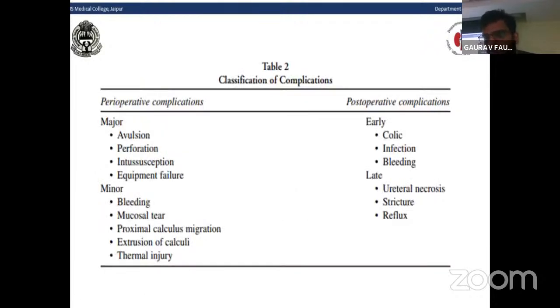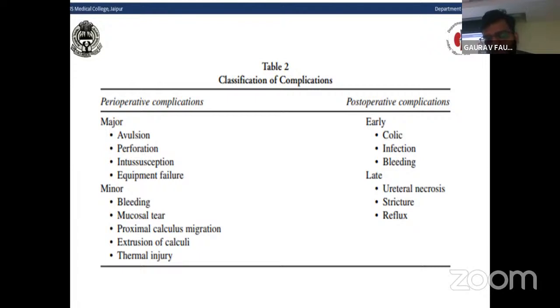Now come to complications of the ureteroscopy. The ureteroscopy complications are broadly divided into two groups, perioperative complications and postoperative complications. The perioperative complications are divided into two parts. One is major and another is minor. In major complications, there is ureteric avulsion, which is a very rare complication, ureteric perforation, intussusception of the ureter, or equipment failure.